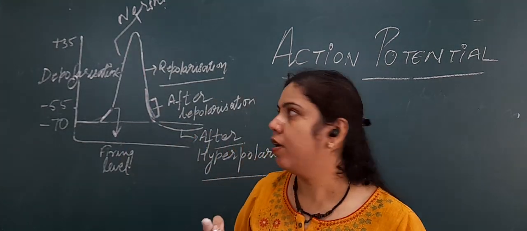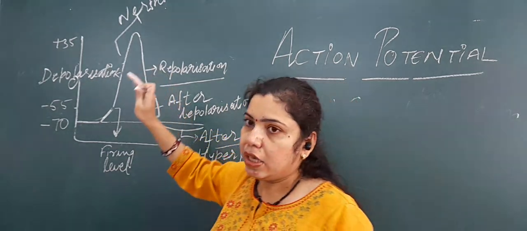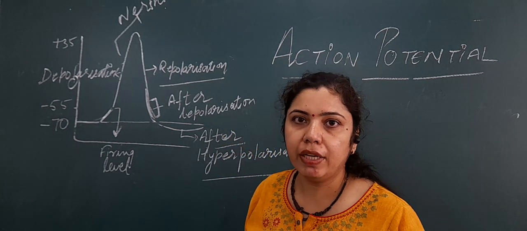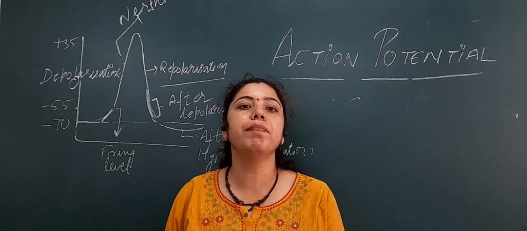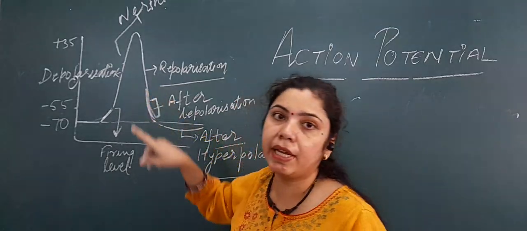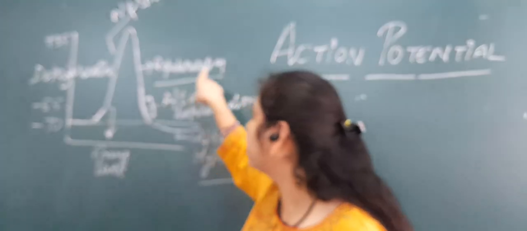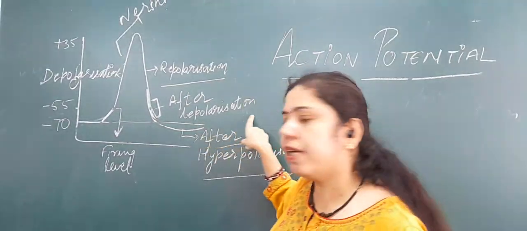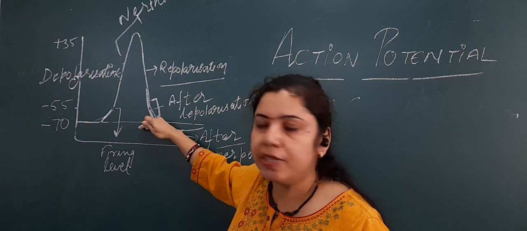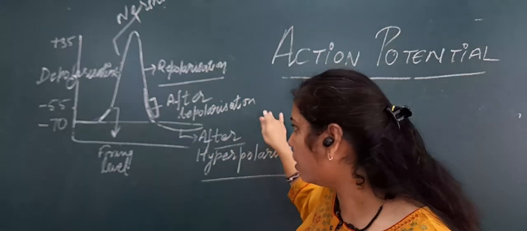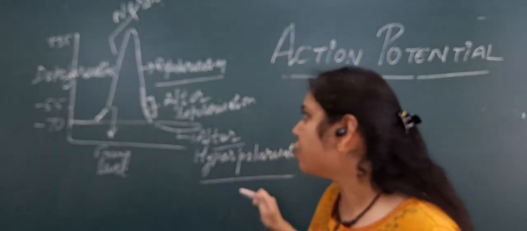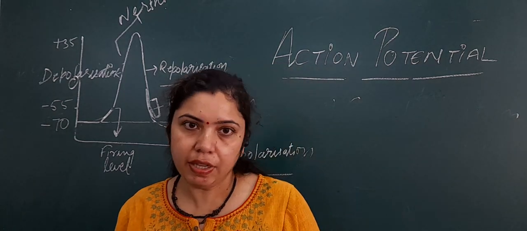at plus 35. Now the next phase: voltage gated potassium channels will open due to efflux of potassium ions. Now what will happen? Again the polarity of the membrane will become negative inside. That is called repolarization, a reversal of polarity. In the last 1/3 it becomes slow because it is getting closer to the equilibrium potential, which is termed after depolarization. And the last segment of repolarization is after hyperpolarization, in which the membrane is crossing even the resting value.